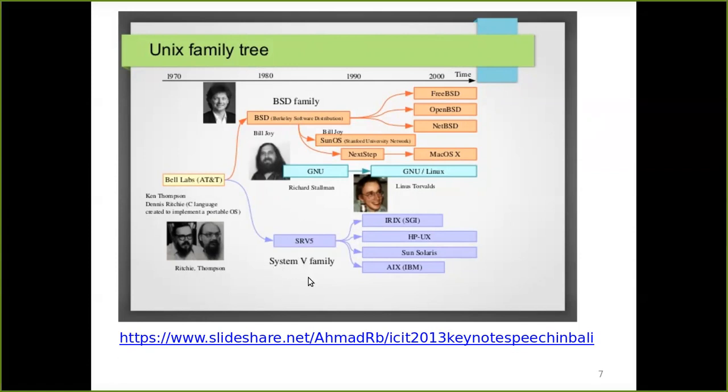It started with Bell Labs, with Ken Thompson and Dennis Ritchie. Richard Stallman started the GNU project, and Linus Torvalds started Linux, taking GNU and Linux together. We will see a little of GNU and what Linux is in the upcoming slides.